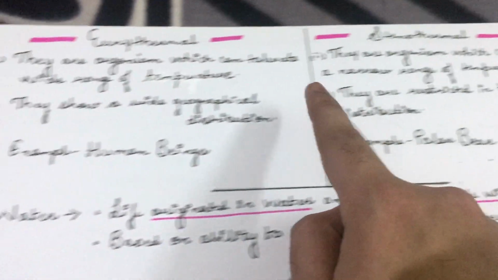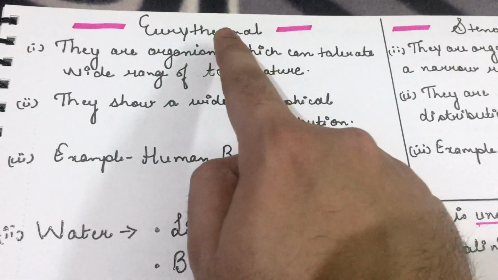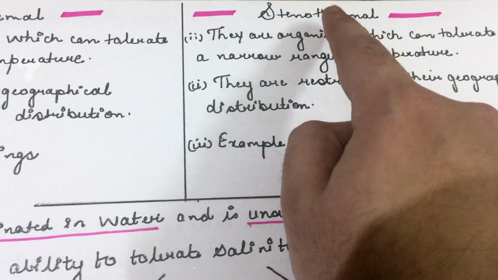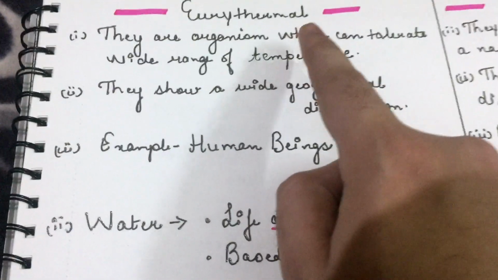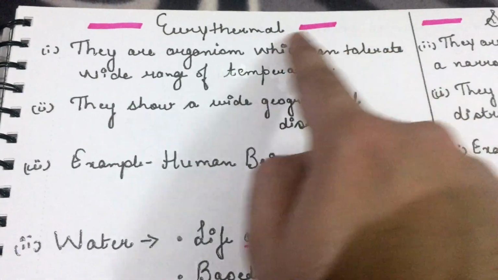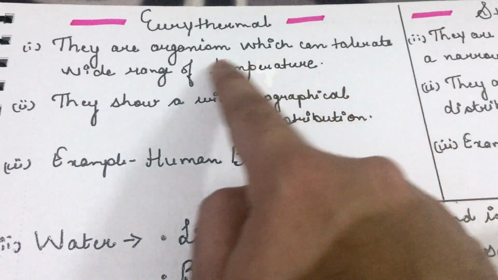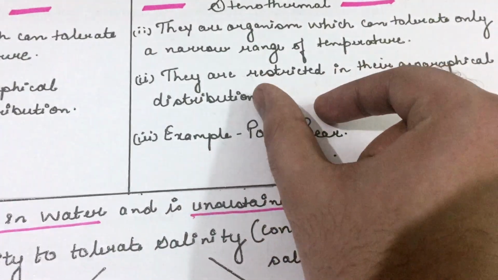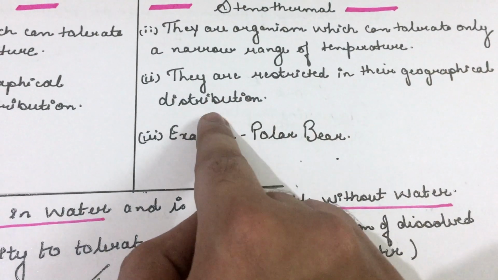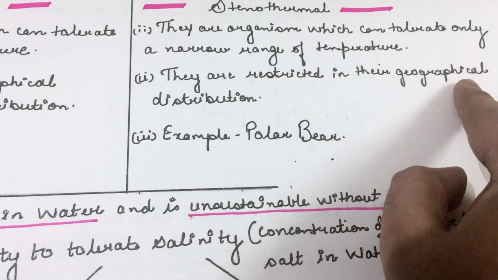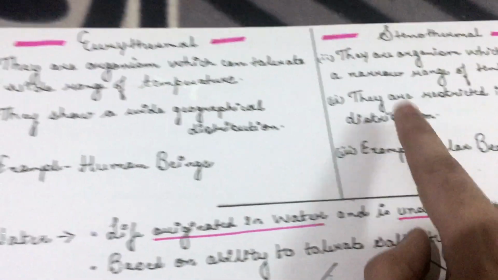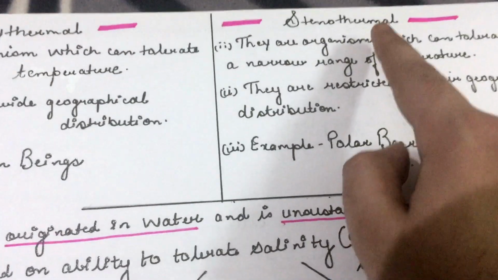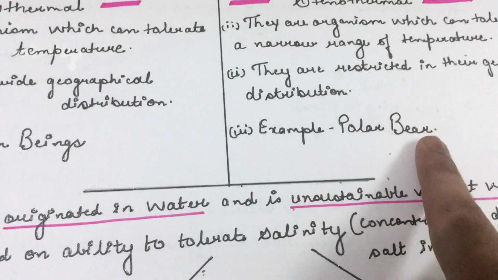So organisms which can tolerate a wide range of temperature are eurythermal, whereas those which can tolerate only a narrow range of temperature are stenothermal. Since eurythermal organisms can tolerate a wide range of temperature, they have a wide geographical distribution, whereas stenothermal animals are restricted to a fixed geographical area. So they are restricted in their geographical distribution. An example of a eurythermal organism is human beings, whereas an example of a stenothermal organism is the polar bear.